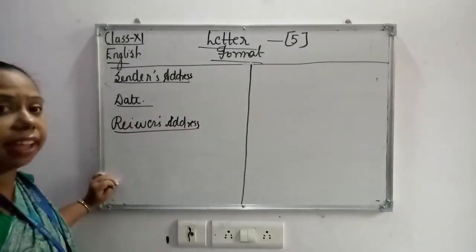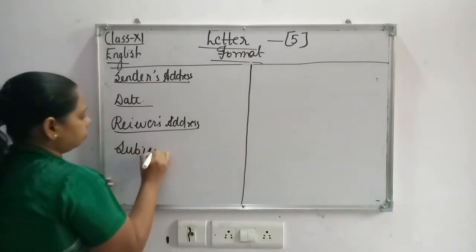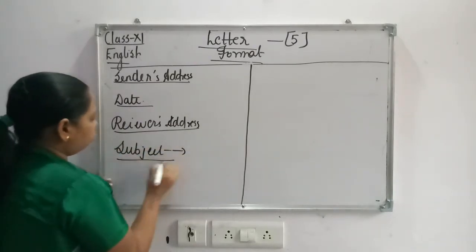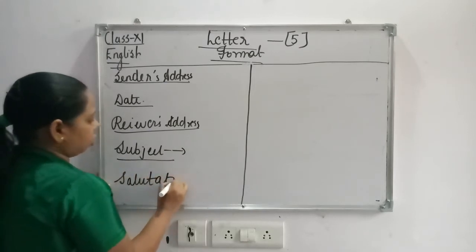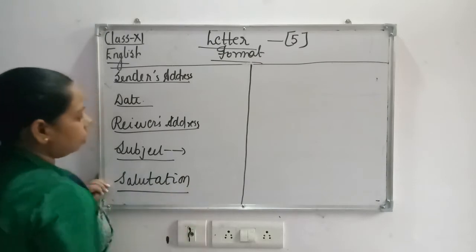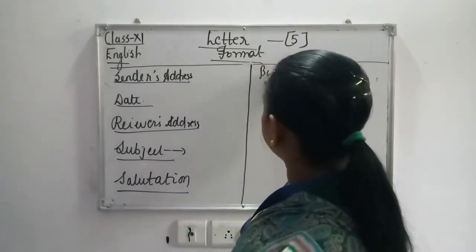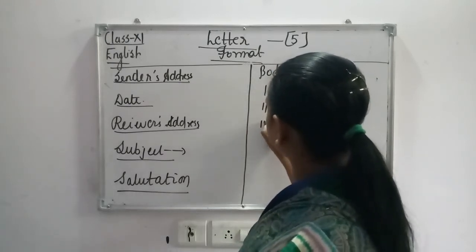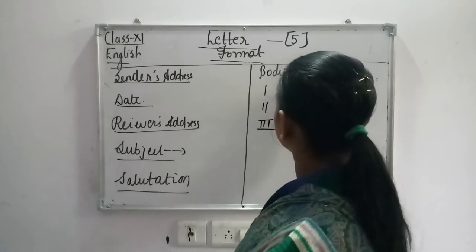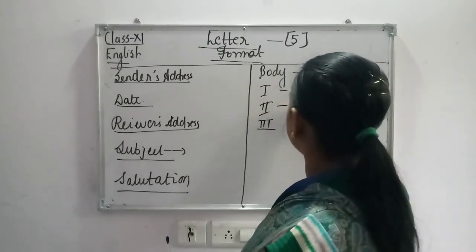Then leaving one line, we write the subject. Then we write the salutation. Leave one line and write the salutation. Then leave one line and start the body of the letter. It can have a first, second and third paragraph. There can be three distinct paragraphs in this.